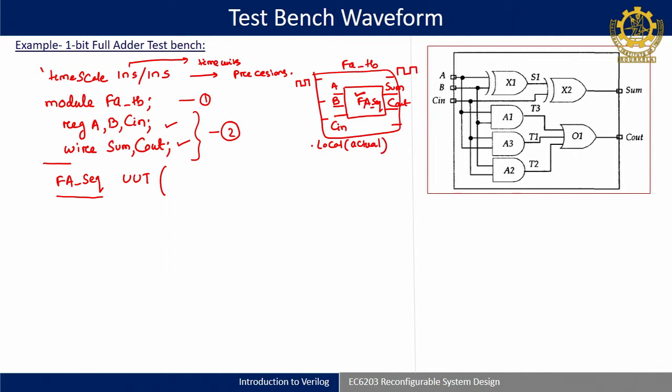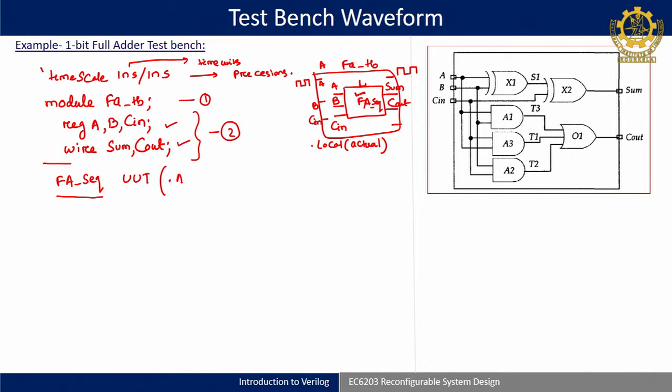So, here local is this one which is being called, okay, and actual is this one which is the top module where we are calling. So, what we can do is we have taken the same name here. To avoid confusion, I can say that we can use the same name for mapping.